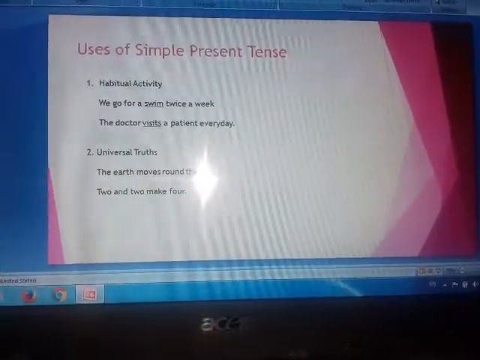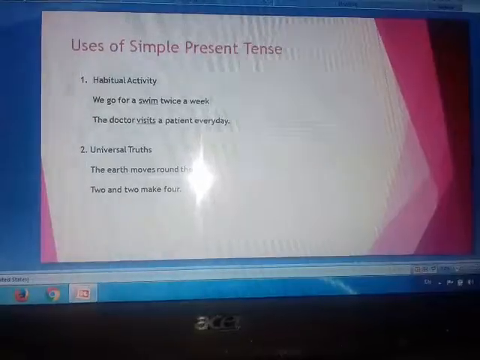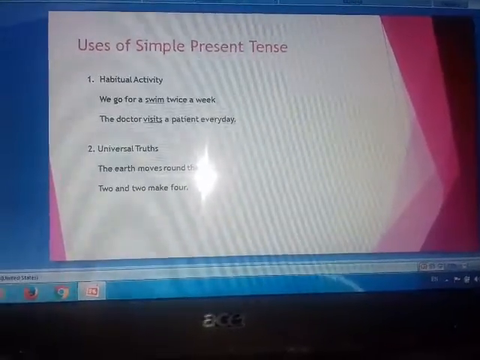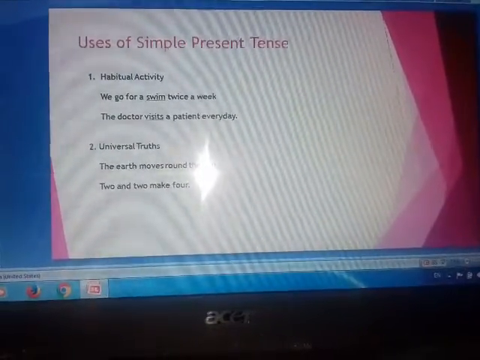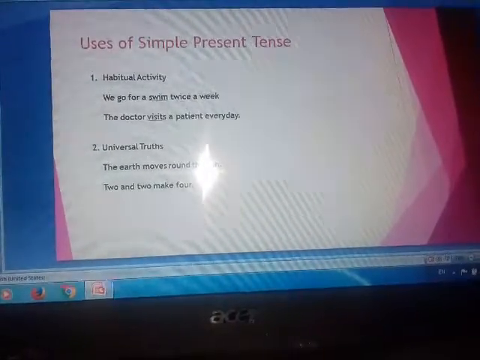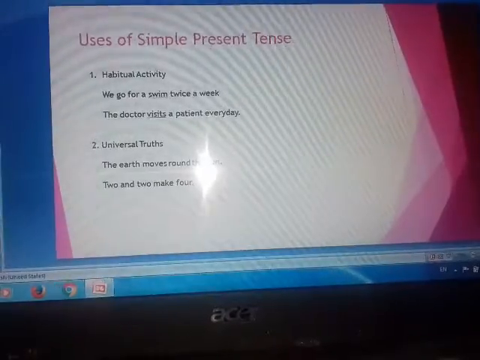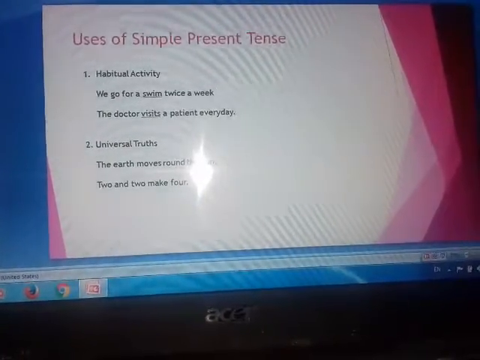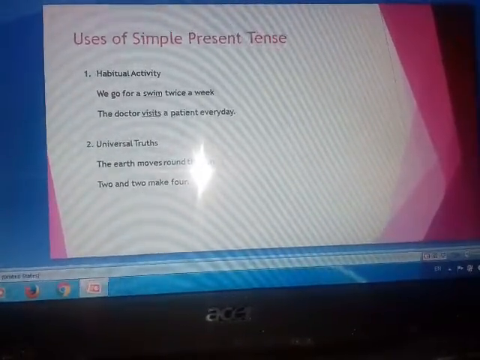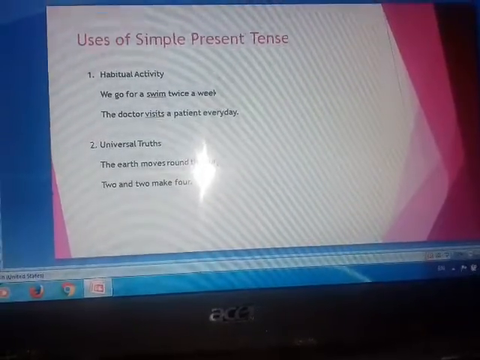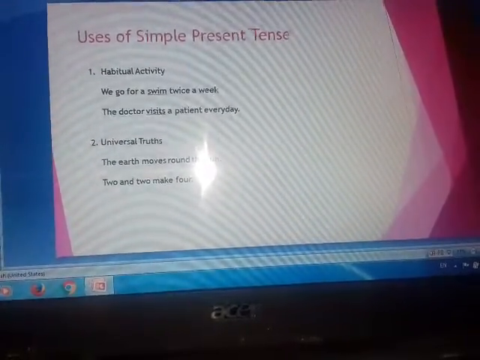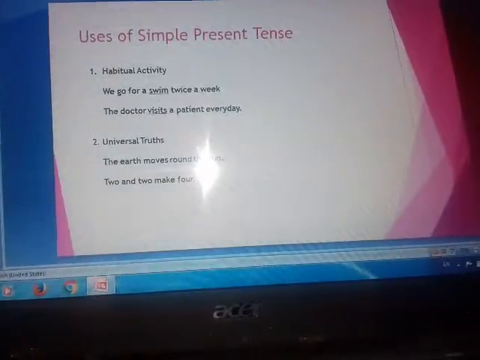Visit is the first form of the verb, but because the subject, the doctor, is a third person singular, we have added s to the verb. The doctor visits a patient every day. Okay? It is again a habitual activity.